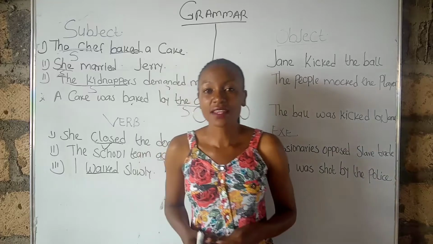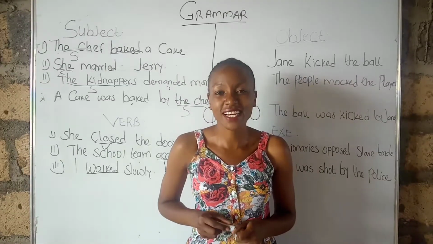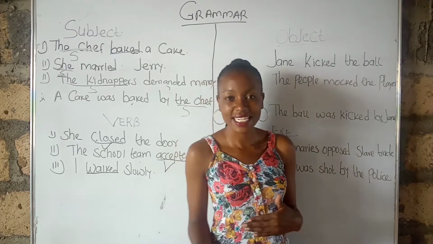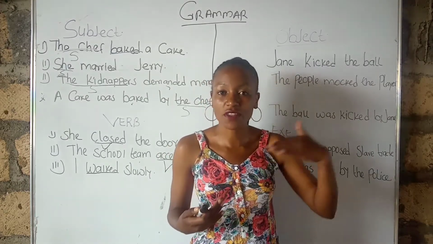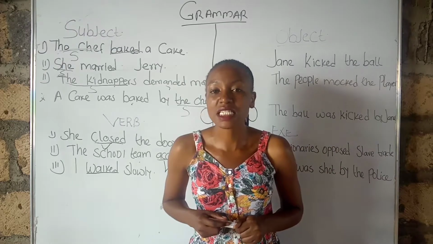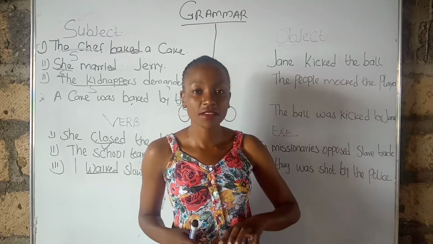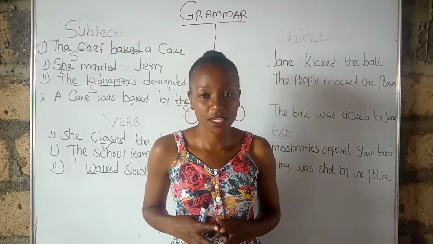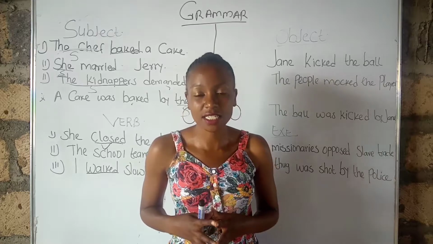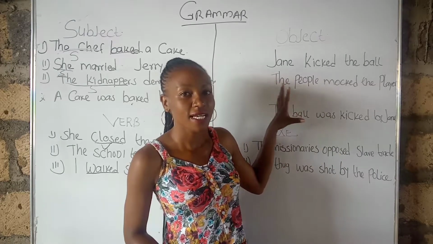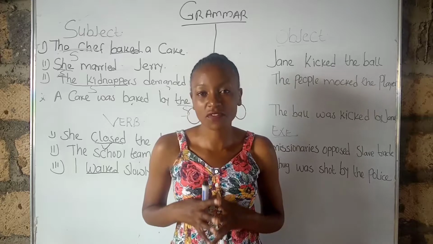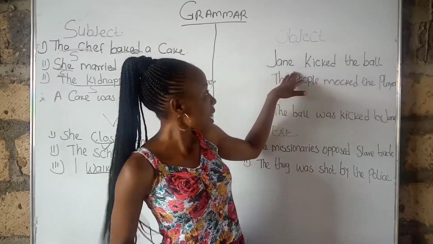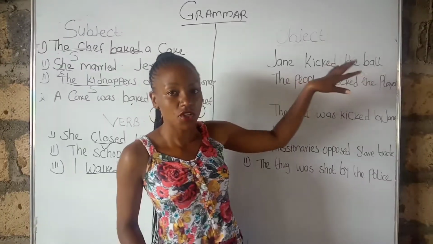The object is the receiver of the action. So who is receiving the action? The subject does the action, but the person or the thing that receives the action is the object. Again, the object can occur at the beginning or at the end of a sentence: at the beginning if the sentence is in the passive voice, and at the end if the sentence is in the active voice. For example, Jane kicked the ball.